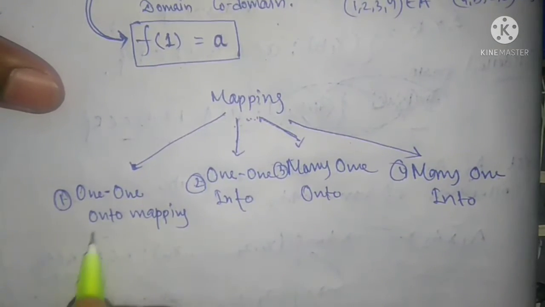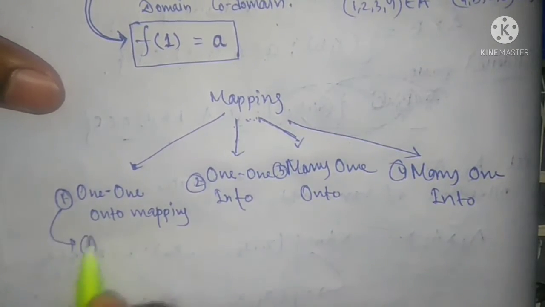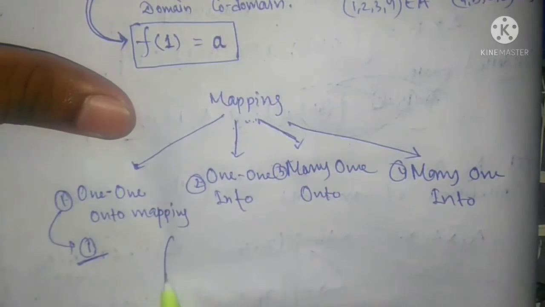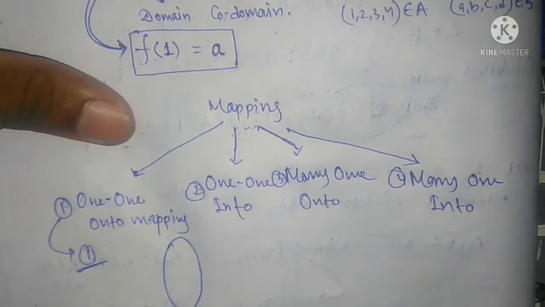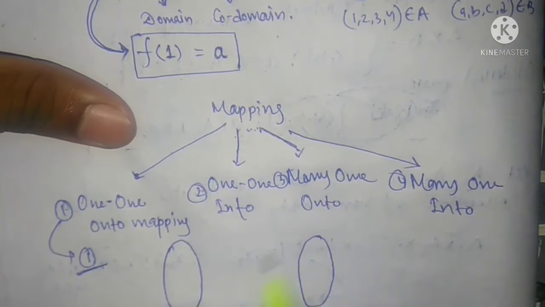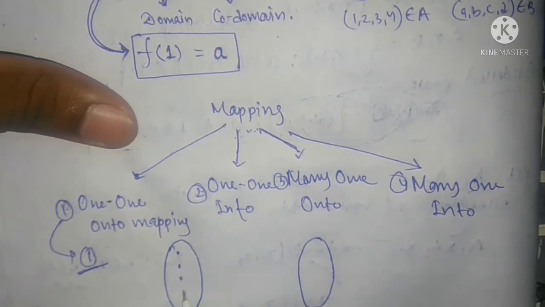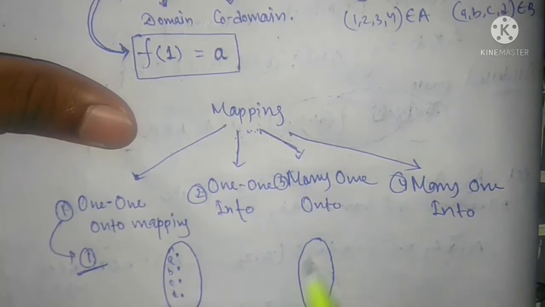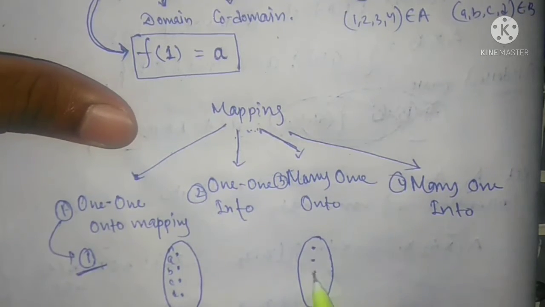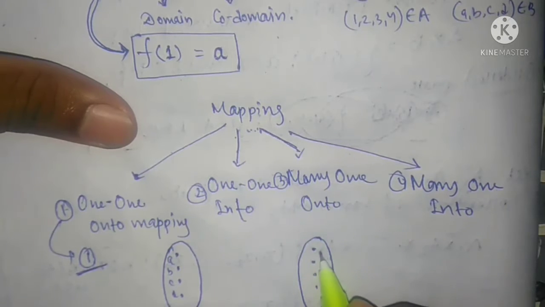What is 1-1 onto mapping? If this is A and this is B, let the elements of A be a, b, c, d and the elements of B be x, y, z, u.